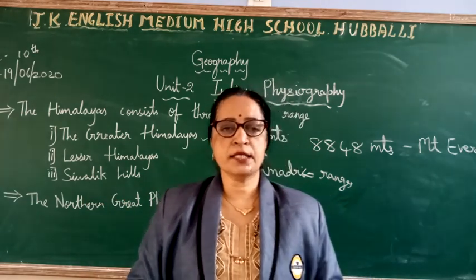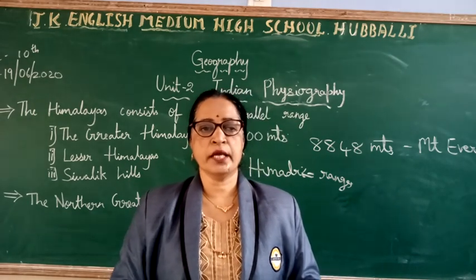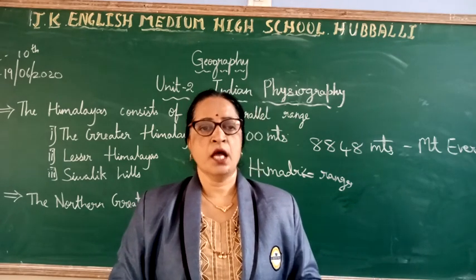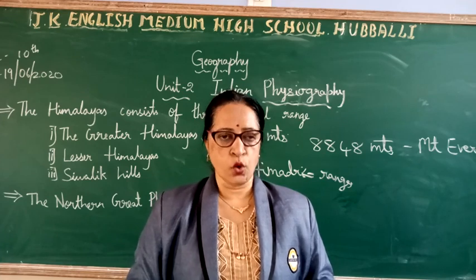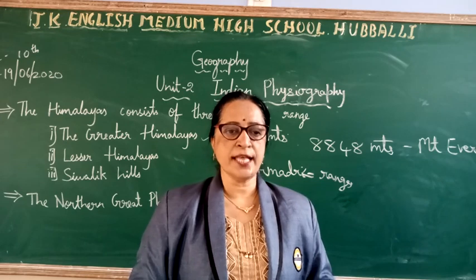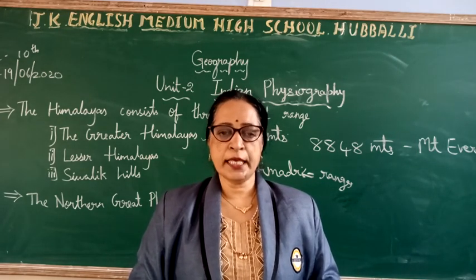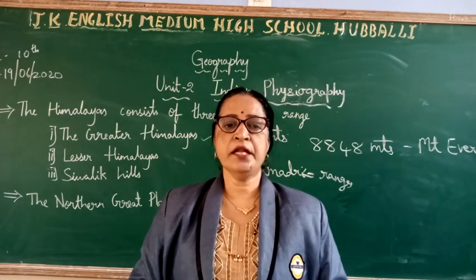The other peaks are Kanchenjunga, Makalu, Dhaulagiri, Manaslu, Nanda Devi, etc. As the Greater Himalayas are covered with snow throughout the year, these ranges are called Himadri. They are the home of many glaciers such as Gangotri and Yamunotri glaciers.